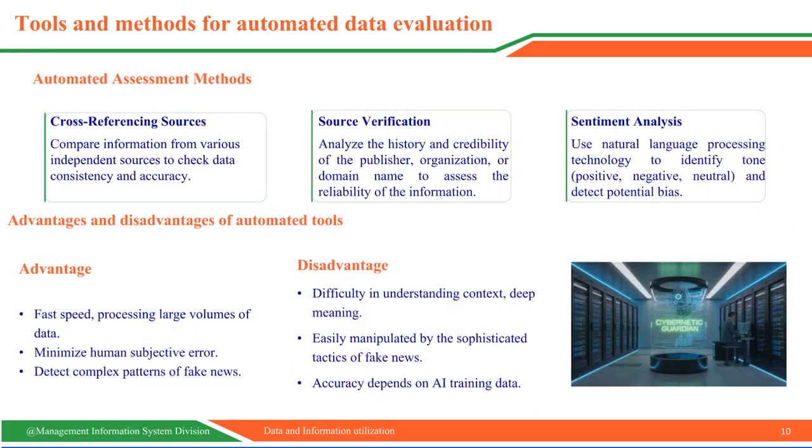Advantages and disadvantages of automated tools. Advantages. Fast, capable of processing large amounts of data, and reduces human bias. Disadvantages. Limited understanding of context, vulnerable to manipulation, and dependent on training data. Example. AI can detect patterns of fake news, but may fail to recognize satirical articles.